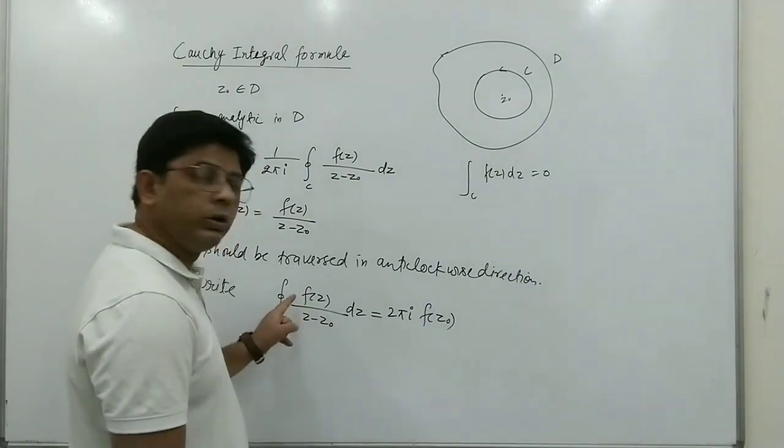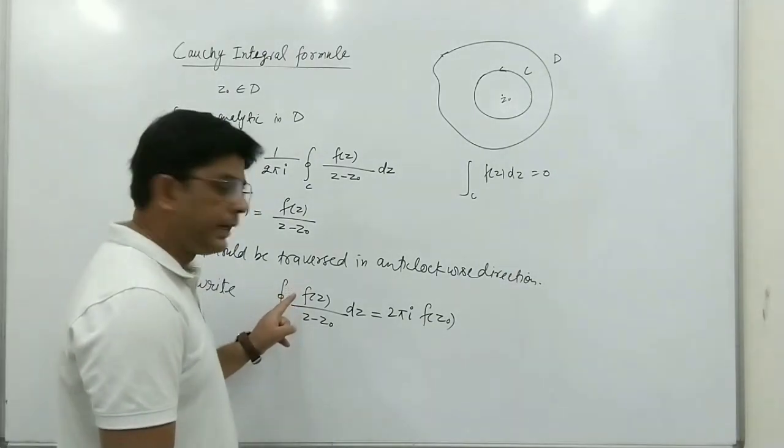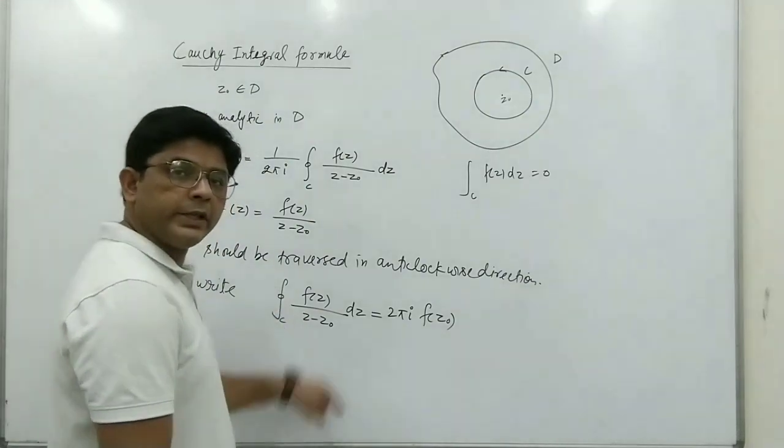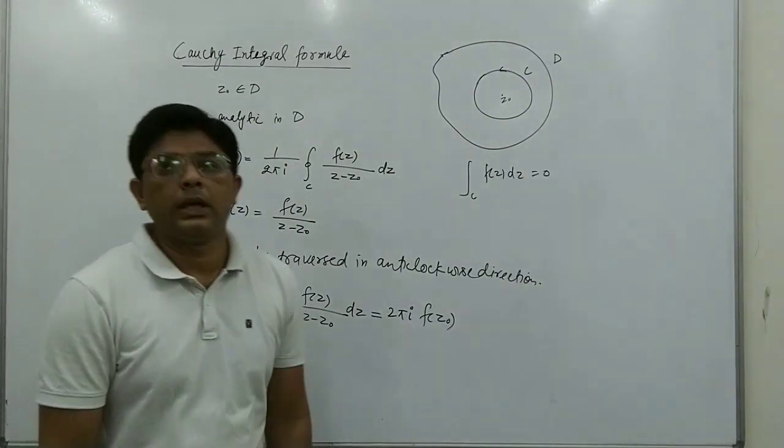So this formula is very useful. If we have on the left hand side a function like f(z) upon (z minus z0), its integral will be 2 pi i into f(z0).